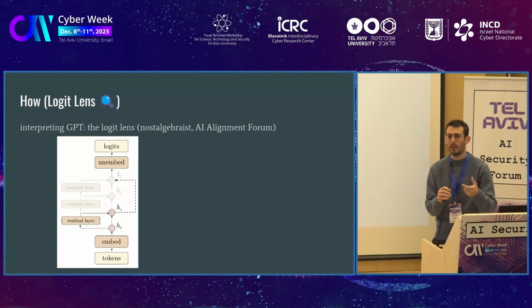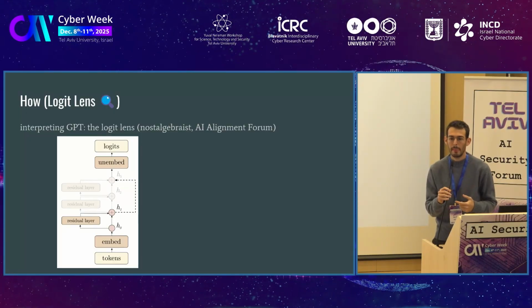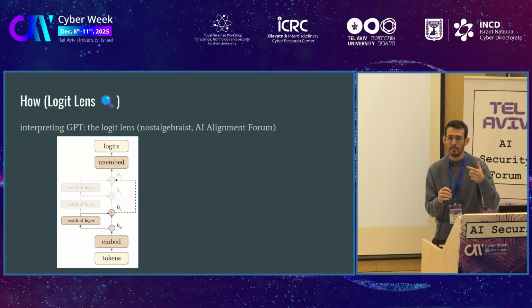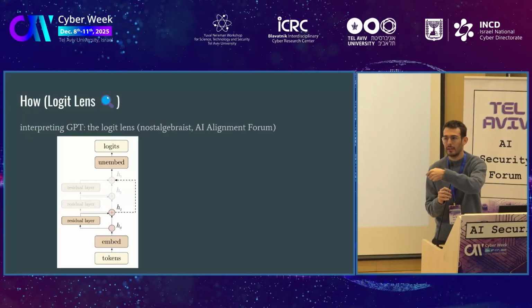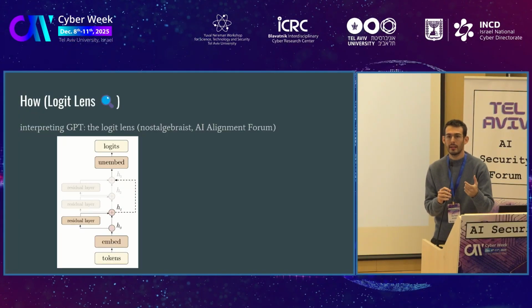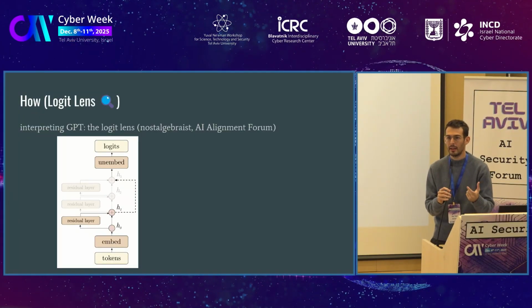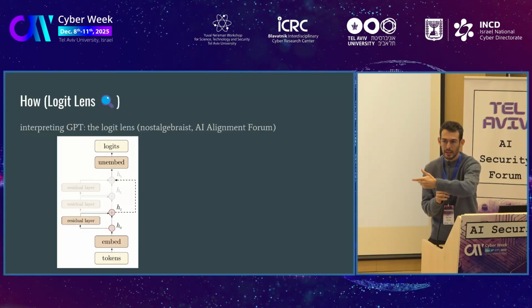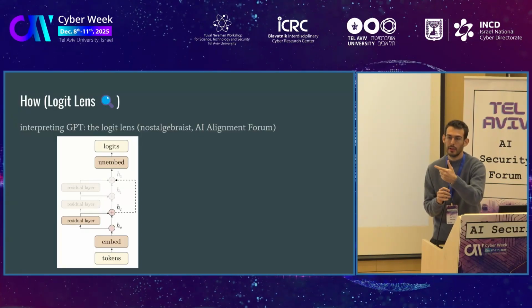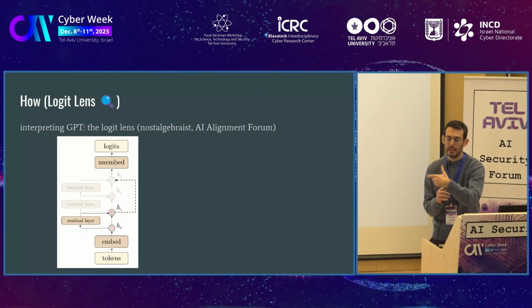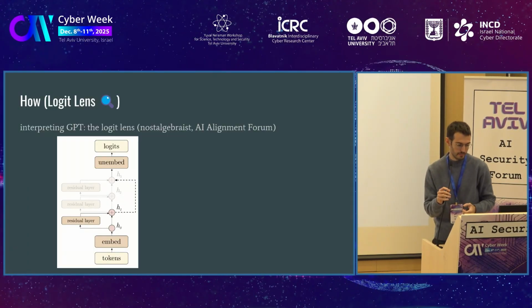The LLM takes a token, tries to predict the next word, so it has some temporary guess, which is being refined across the layers. And you can take the representation at a given layer and then copy it to the end of the LLM, using the LLM itself to translate it into a specific word.